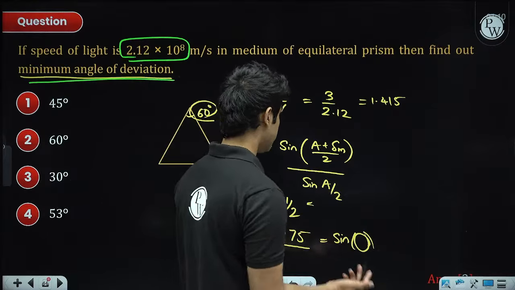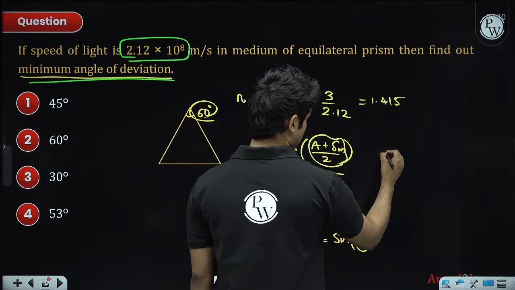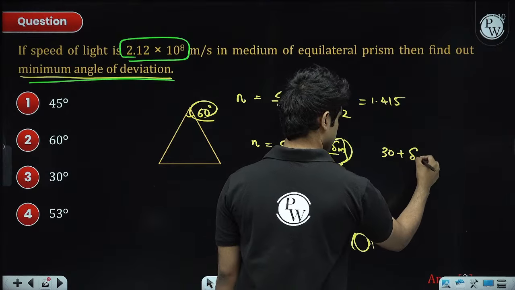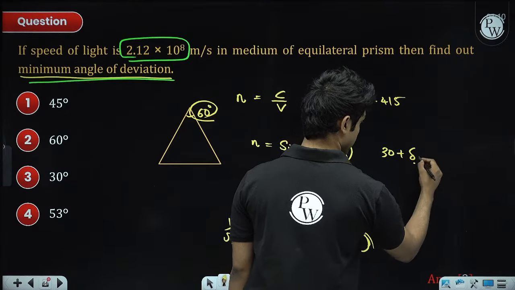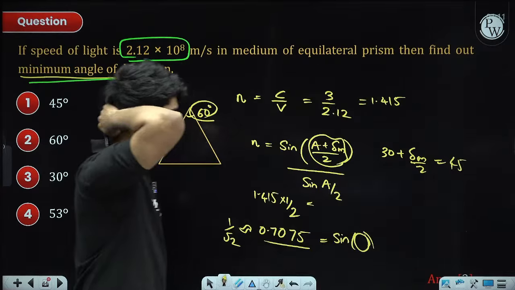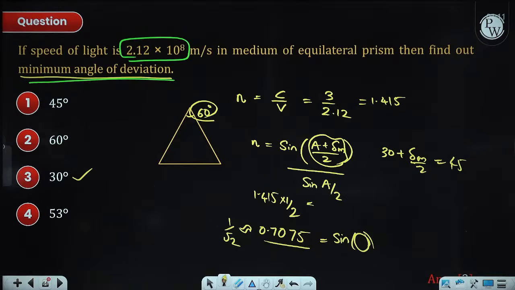The answer is 45. So A by 2 is 30, plus delta minimum by 2 is 45, and you get delta minimum as 30. That is how we do it.